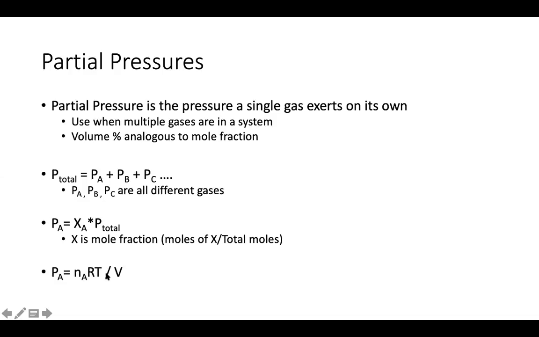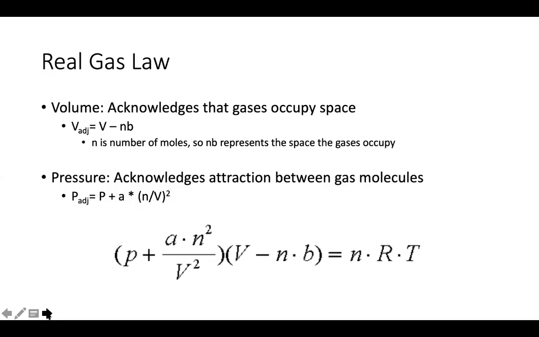T and V aren't denoted with a subscript here because the temperature and volume are typically the same for all of the gases when there are multiple in a system, while the pressure and the moles are unique to each individual gas.